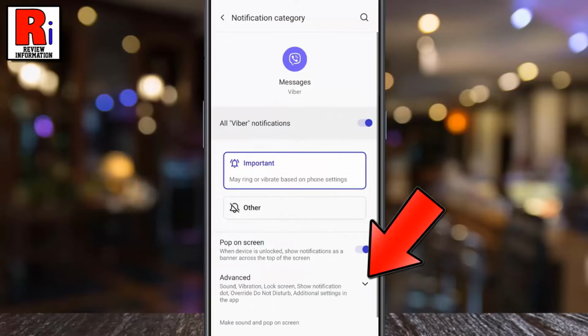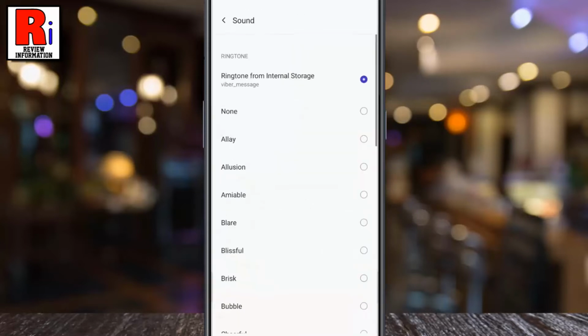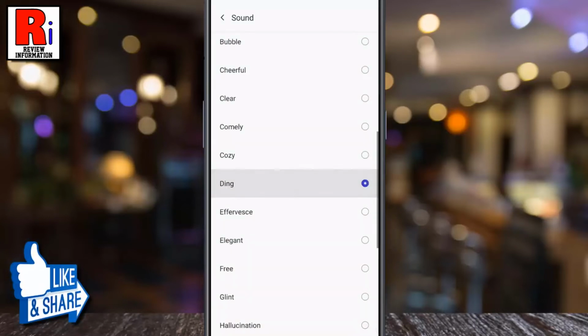Tap on the down arrow beside Advanced to expand more options. Now go to Sound. Scroll down the list, and tap the sound you want to set for your Viber notification.